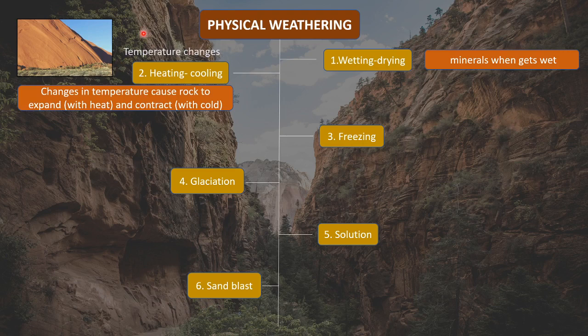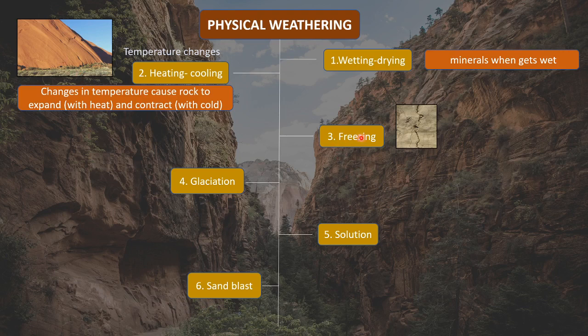So there are continuous temperature changes, like there is higher temperature due to which it is expanding, then there is lower temperature due to which it is contracting. So continuously there are changes, due to which the weathering process takes place. The rock gets disrupted, it becomes weak, and it just gets weathered away, right.